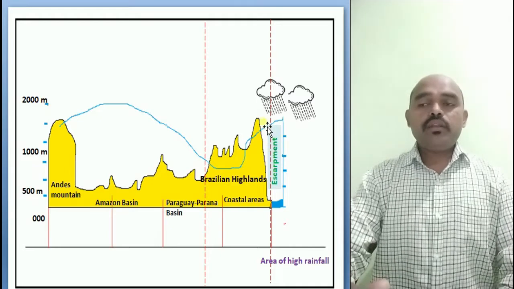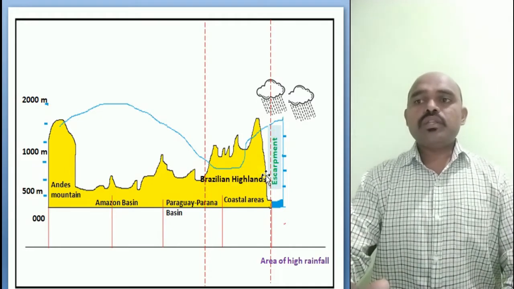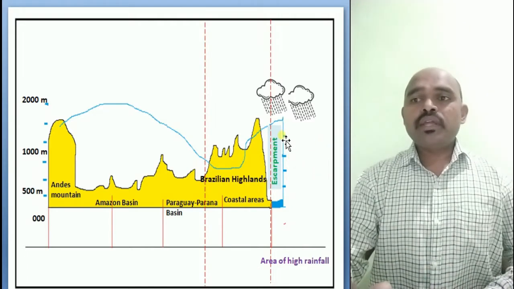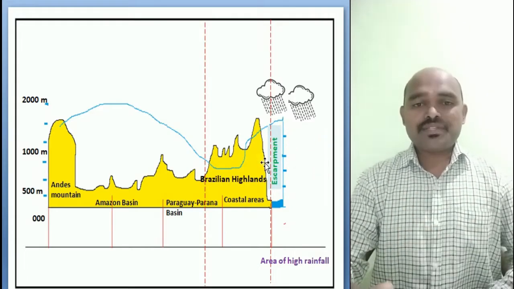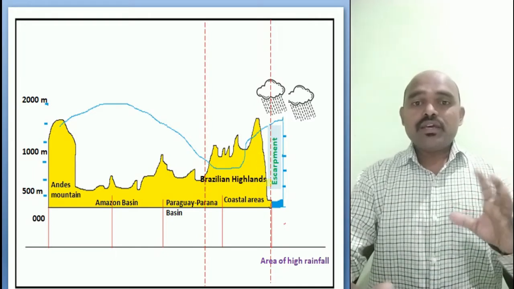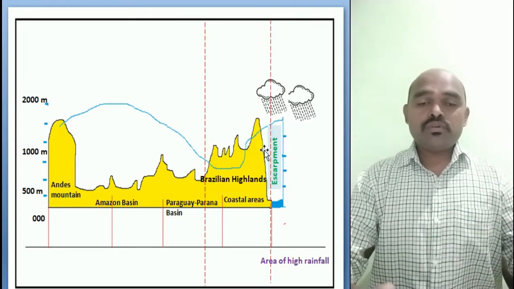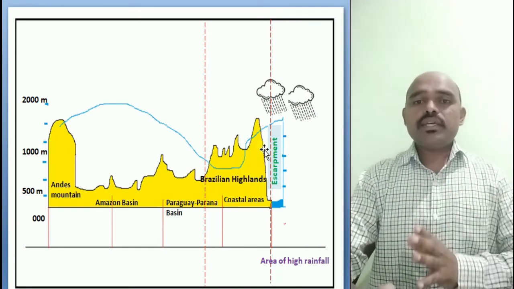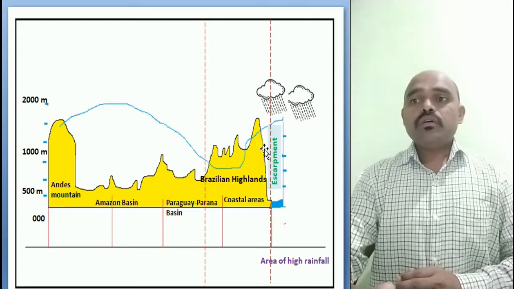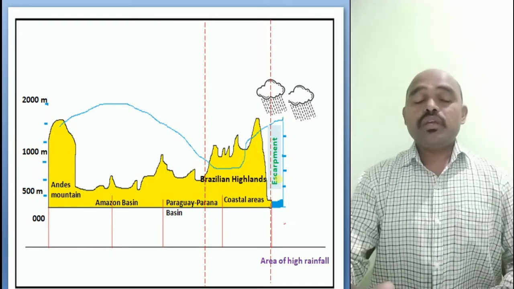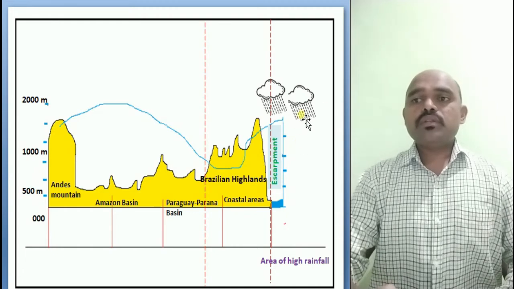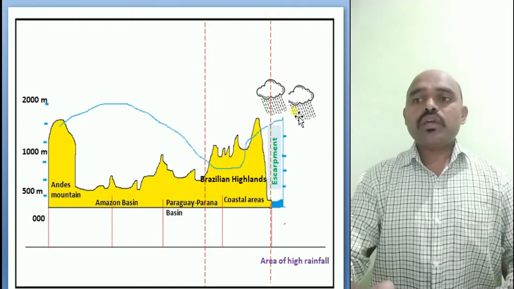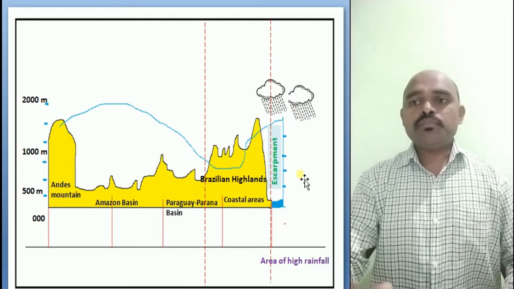Now as they carry the moisture along with them, this great escarpment becomes the barrier for these winds, as the Sahyadri Hills become the barrier for the southwest monsoon winds in our India. In the same manner, this great escarpment becomes the barrier for these monsoon winds in Brazil. So due to that, in this region we have high rainfall. Rain falls here, so we find high rainfall in this region.